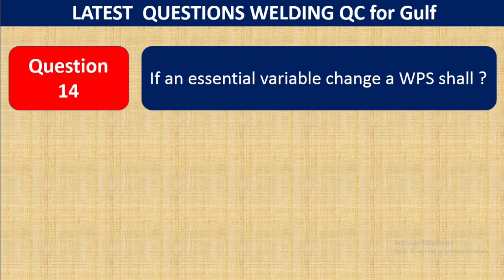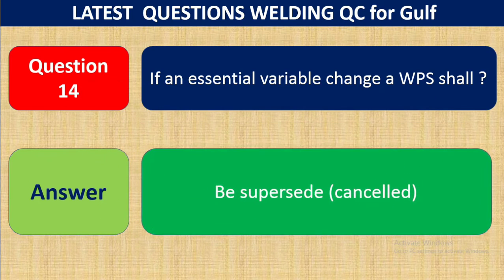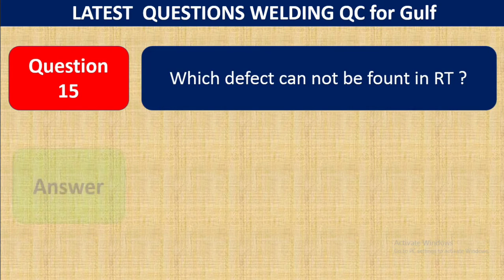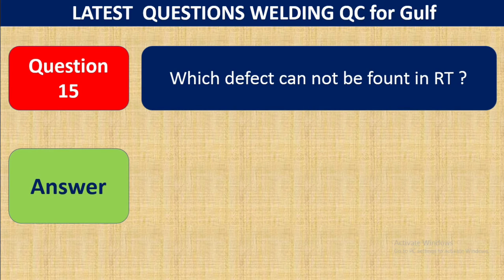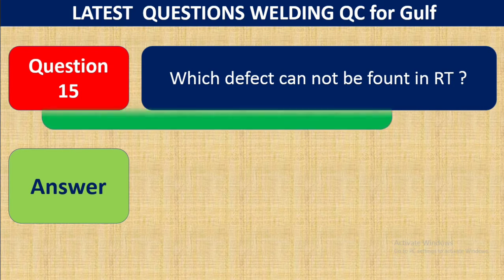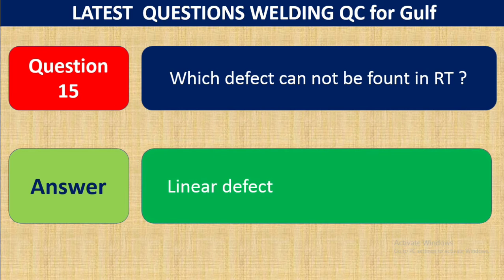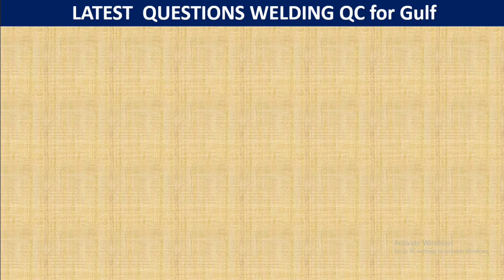Question 14. If an essential variable changes, a WPS shall be superseded or cancelled. This means you have to cancel this WPS and make a new WPS if an essential variable changes. Question 15. Which defect cannot be found in RT? A linear defect. You cannot find a linear defect in RT.